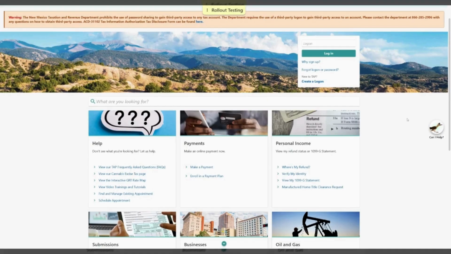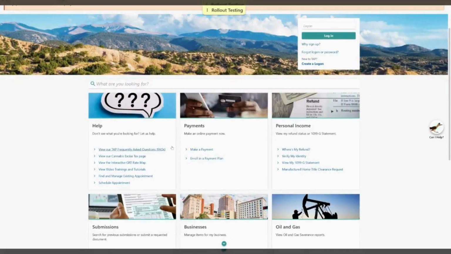If you need to schedule an appointment, you would come to the Help panel on the landing page of TAP and select Schedule Appointment. Or if you need to manage an existing appointment, you can navigate to the same panel and select Find and Manage Existing Appointment to make any edits to any current appointments you have with our district offices.